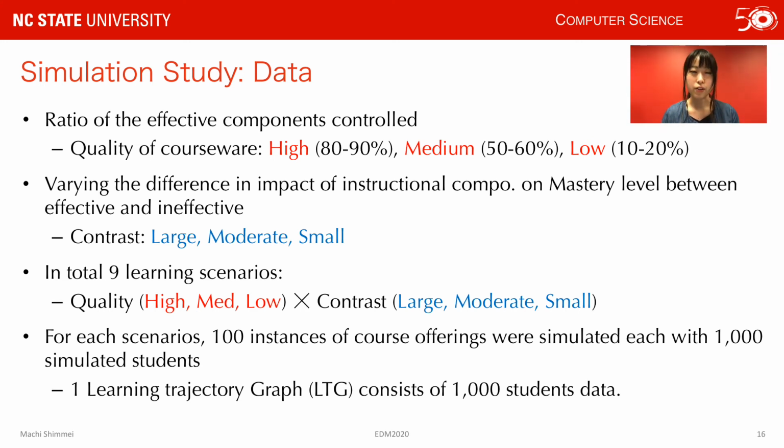For each scenario, 100 instances of courseware offerings were simulated, each with 1,000 students. That means one learning trajectory graph consists of 1,000 students' data.